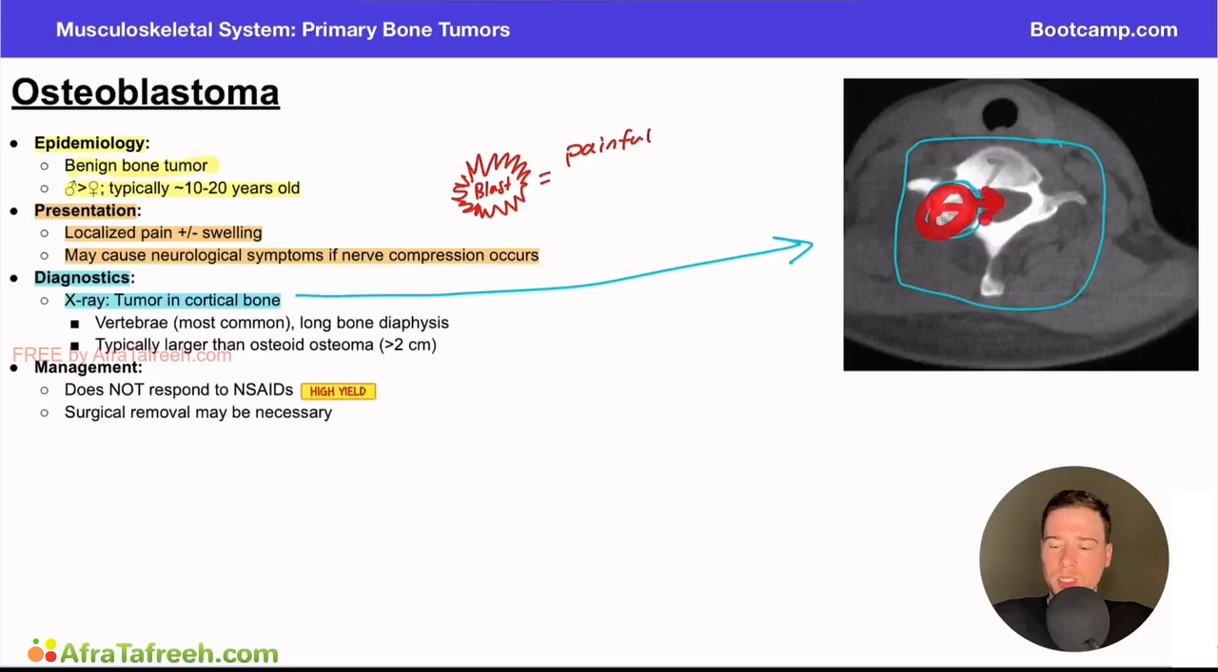It's compressing towards the central canal, which is housing our spinal cord. And that's why these patients could have the neurological findings. Now, we mentioned that this tumor is most commonly in the vertebra, but it can also be seen in the long bones as well. And here we have, again, another key differentiating feature from some other tumors that we talked